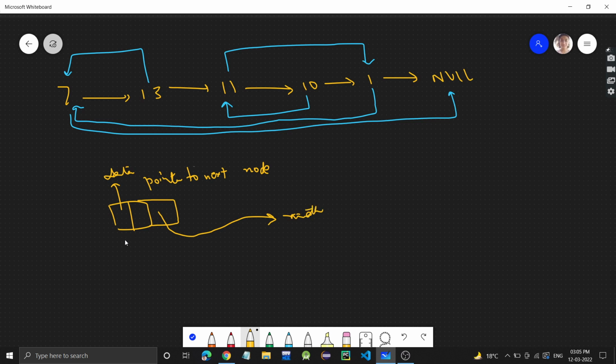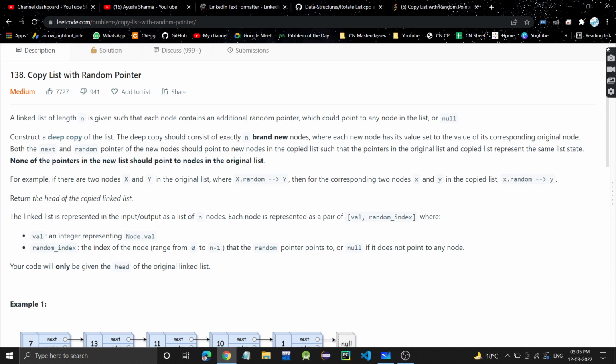So there will be data and there will be two pointer variables, which will be storing the address of the next node and the address of some other node, right? There will be two pointer variables which could point to any node in the list. Construct a deep copy of the list. We have to construct a deep copy.